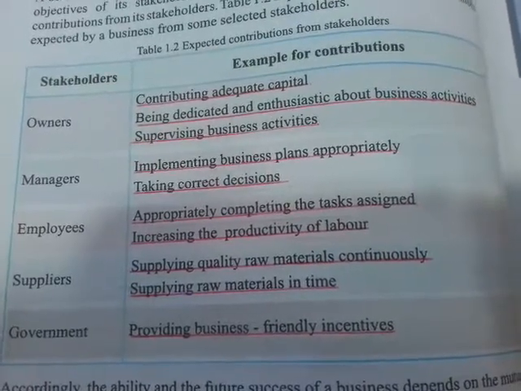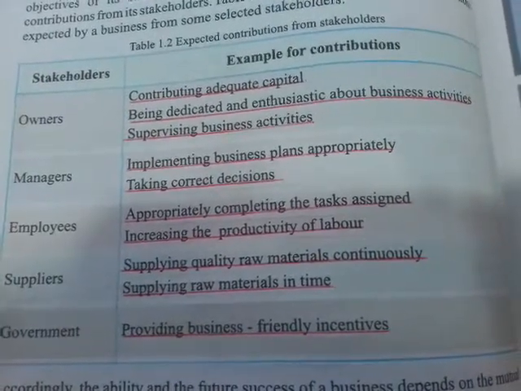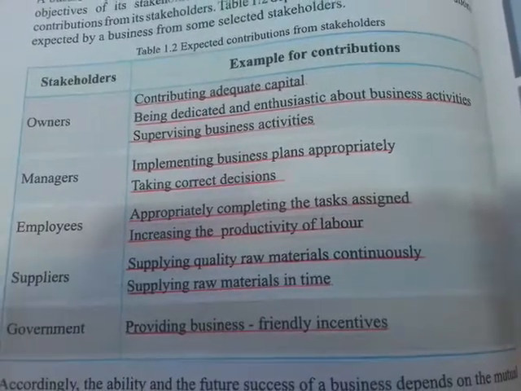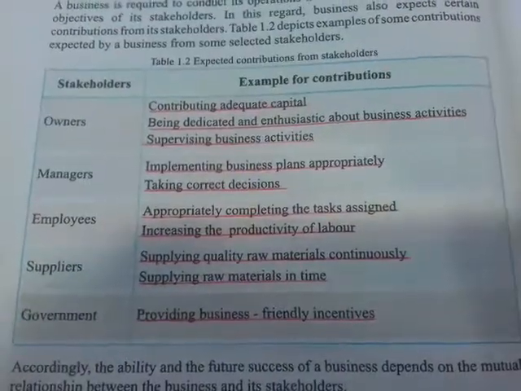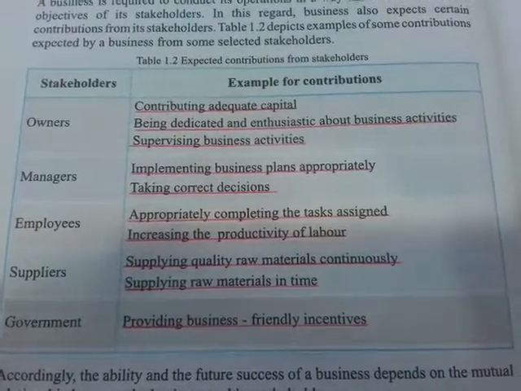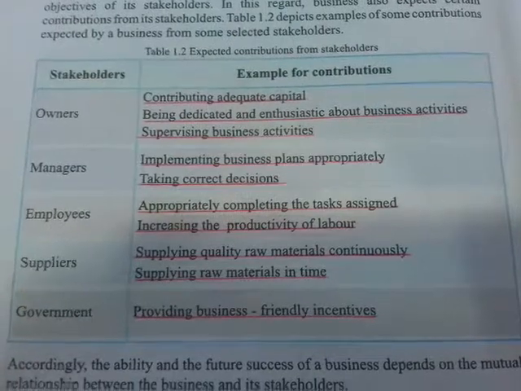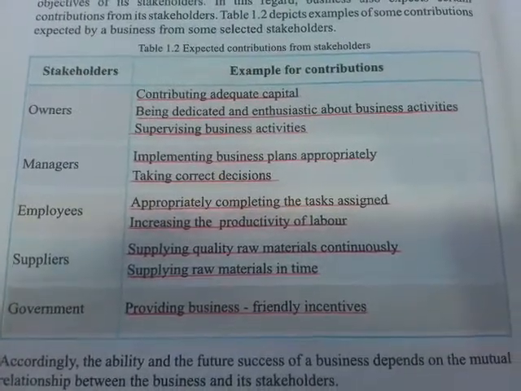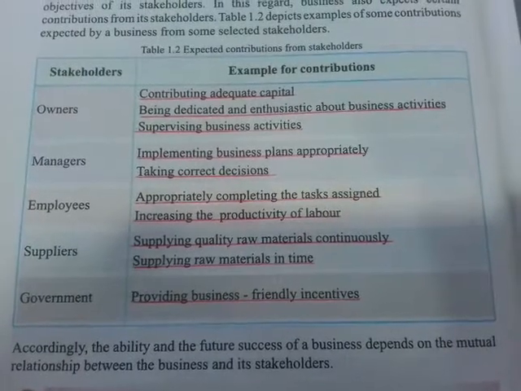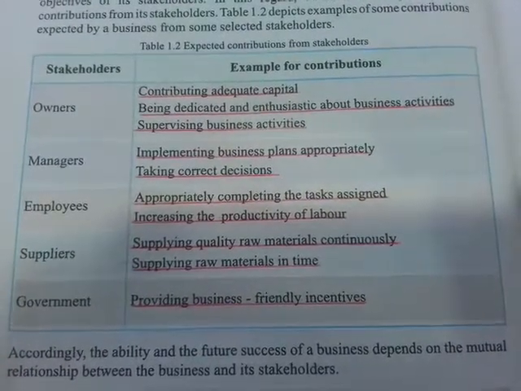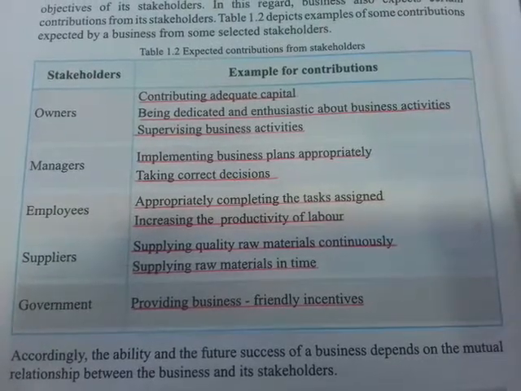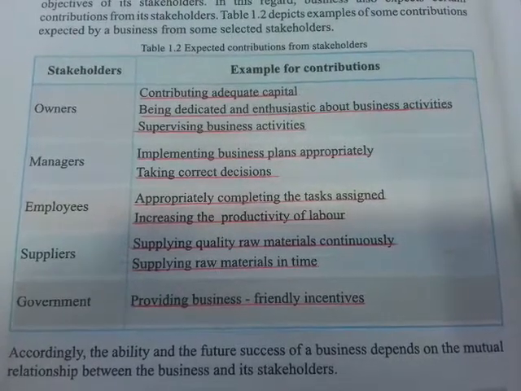Then the next thing is being dedicated and enthusiastic about business activities. He is dedicated. That means he is sure about his business. And also he is working harder. He is trying to develop his business, right? So one of his contributions is being dedicated and enthusiastic about the business activities.